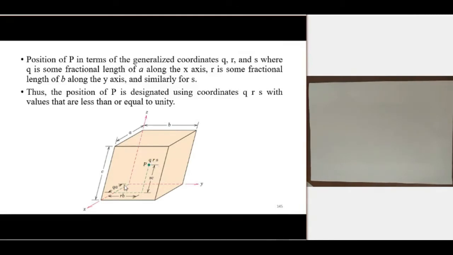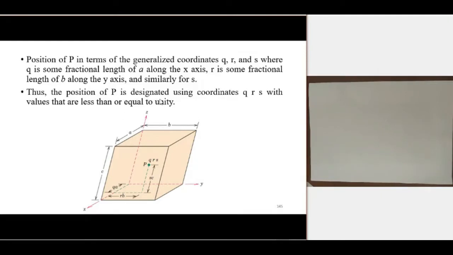So for example, for this point P, what is q, r, s? The total distance is a in the x direction, and this distance will be qa. Then the index here is q. And if the distance is rb, then the number here is r. And if this distance in the z direction is sc, where the lattice constant is c, then the number will be s. So using these three numbers, we can specify any point within the unit cell.